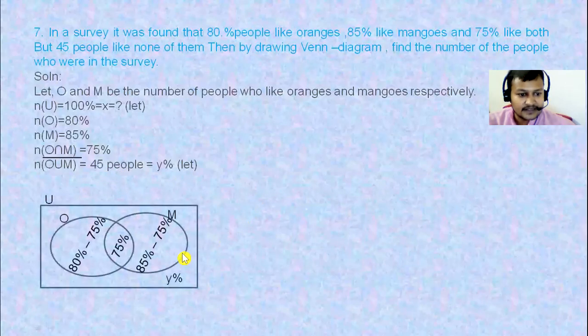And now represent it in a Venn diagram. At the middle, the common region is 75%. To get only orange, we have to subtract this 75% from 80, that will be 5%. Similarly, this 75% is subtracted from 85%, it will be 10%. And the sum of all values inside this diagram is equal to NU, that is 100%.